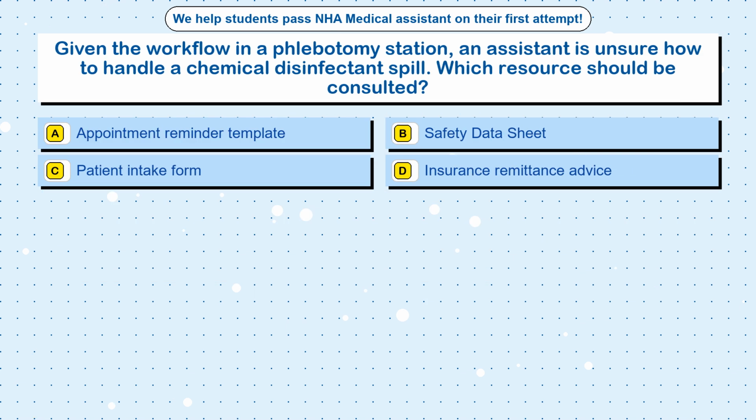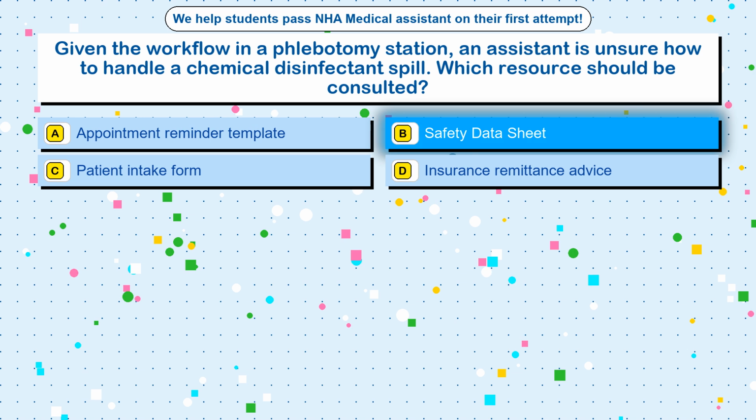Question 5. Given the workflow in a phlebotomy station, an assistant is unsure how to handle a chemical disinfectant spill. Which resource should be consulted? Option A. Appointment reminder template. Option B. Safety data sheet. Option C. Patient intake form. Option D. Insurance remittance advice. The correct answer is option B.